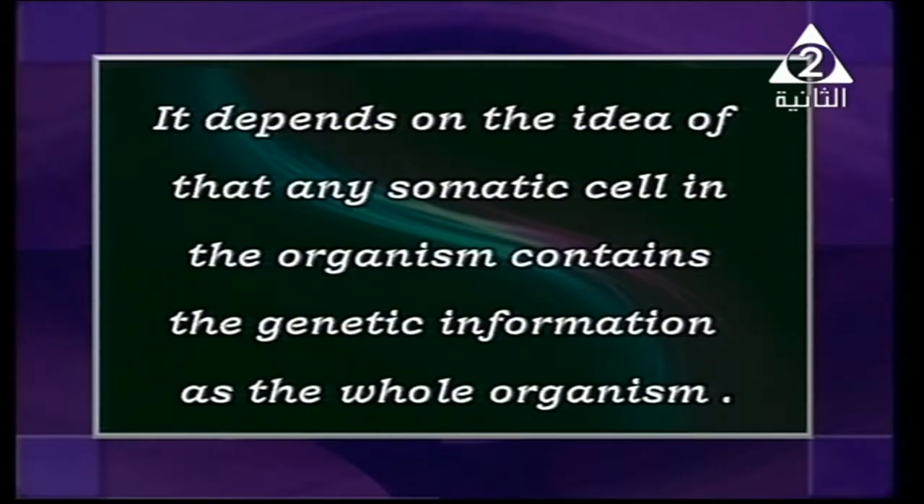Somatic cells mean what? Cells that contain the full genetic material, which is 2N. It's not haploid. Somatic cell means the cell which contains the full genetic material, like any cell of your body. Any cell of your body is called a somatic cell, except the sperm and ovum in humans, which contain just half of the genetic material, or haploid. So it depends on the idea that somatic cells contain the genetic information of the whole organism.